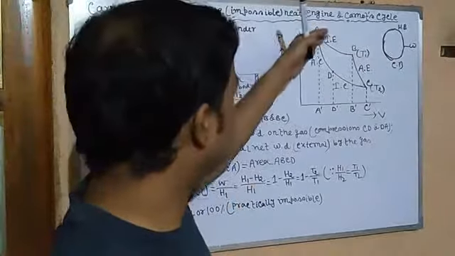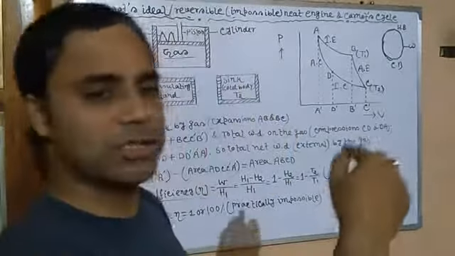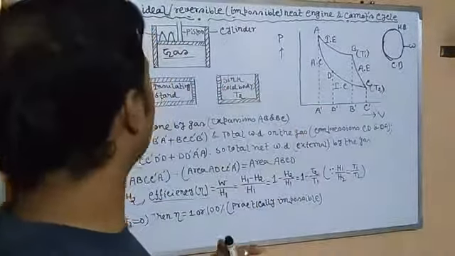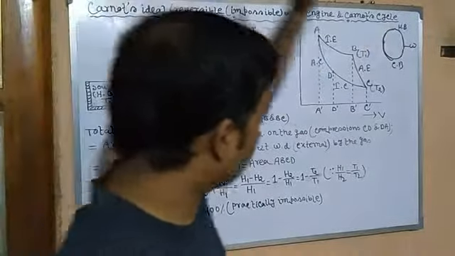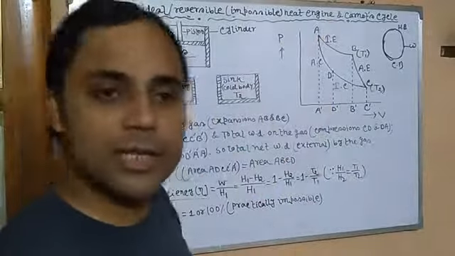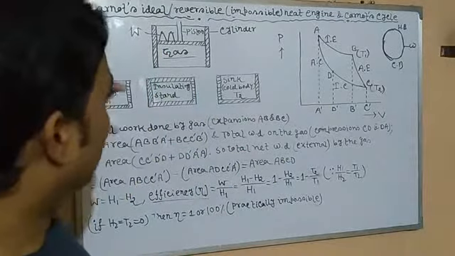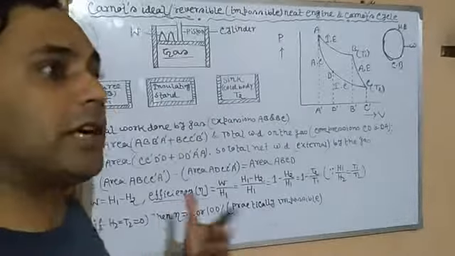So in a heat engine, the working substance returns to its original position and then repeats its work. This is called one cycle. And in the case of Carnot's reversible heat engine, when the working substance completes a cycle, it is called the Carnot cycle.